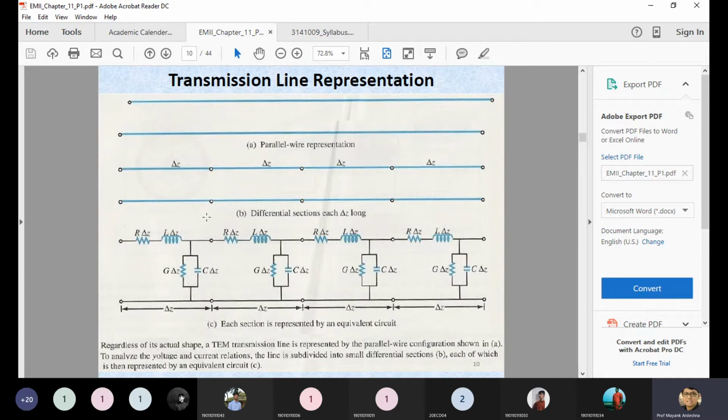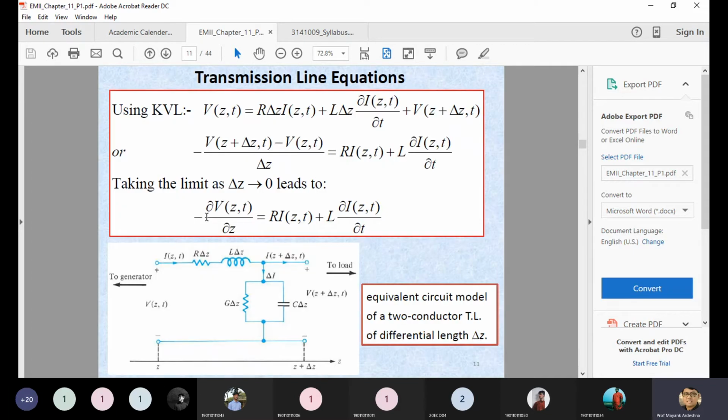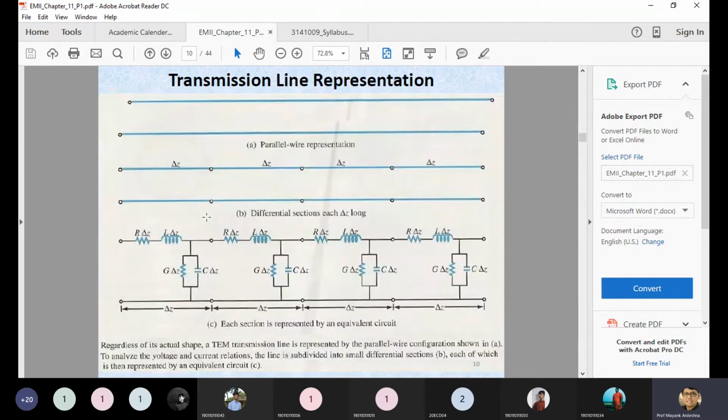Now we are applying some voltage and we are trying to find out the overall voltage as well as the current. How can we apply it? For that you can apply the KVL and KCL. One of their limitations is that if I want to apply the KVL, you must require the overall circuit to have a constant voltage and current. Now the question may be, why do you divide this into small segments? The reason is that in this particular part the potential as well as the current will be changed because RLGC will be changed. RLGC will be changed for the individual delta Z segment.